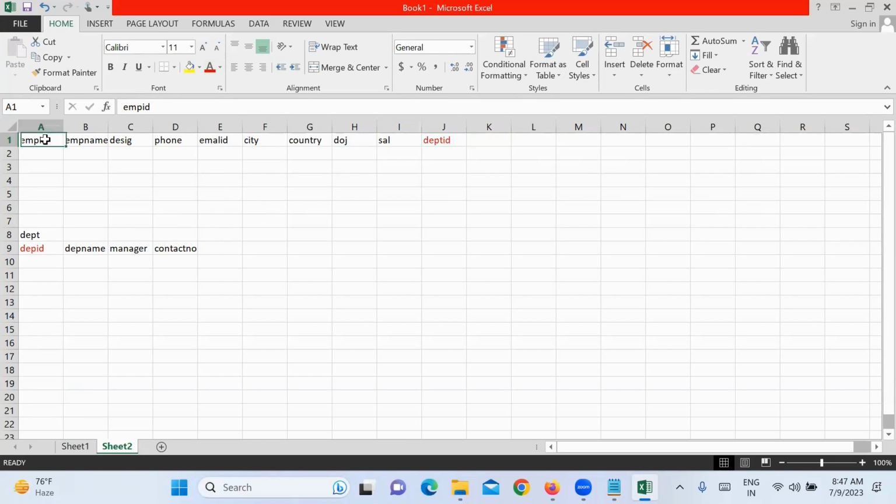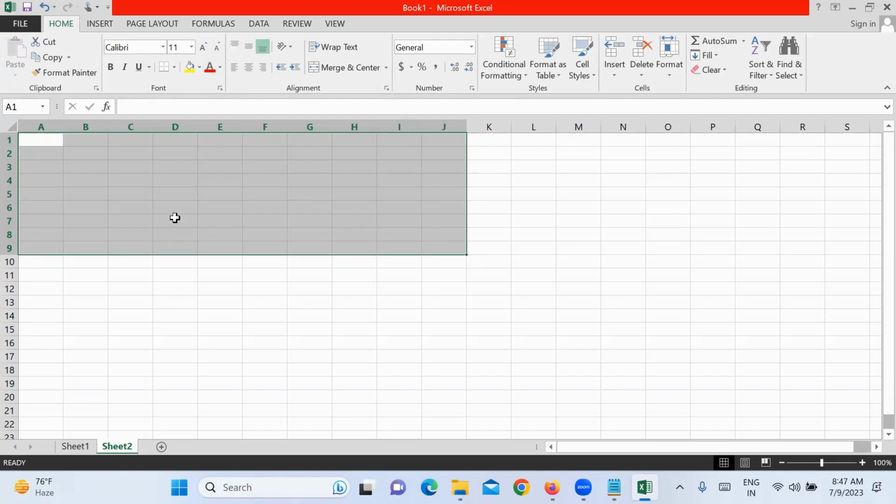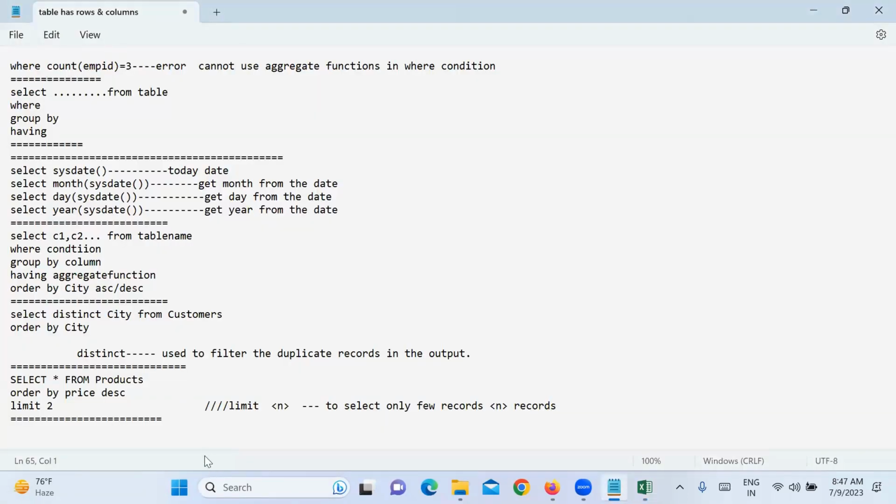Yes, sir. So when there are many tables with a relation and I want to select data from more than one table, it can be two, three, or four tables, whatever it is.